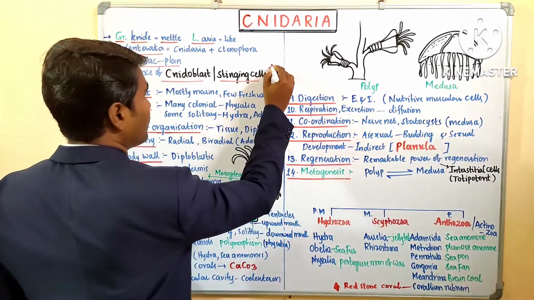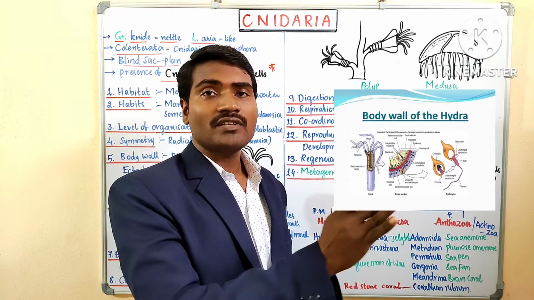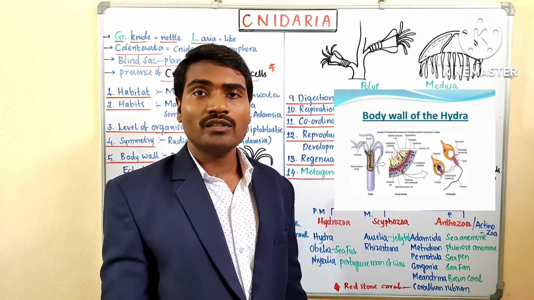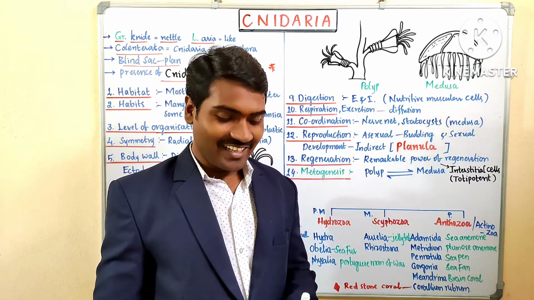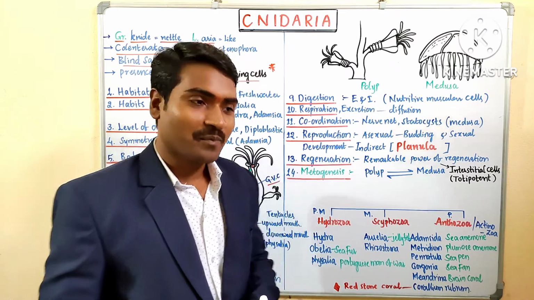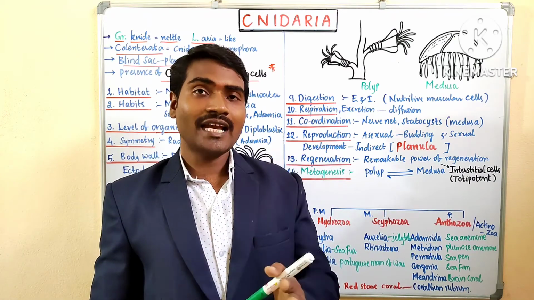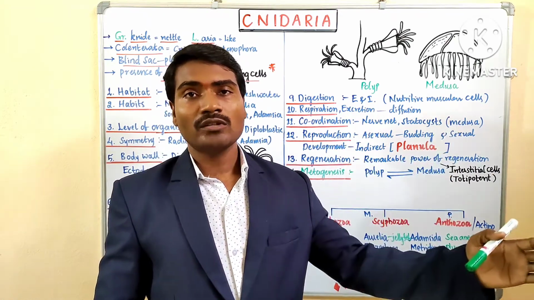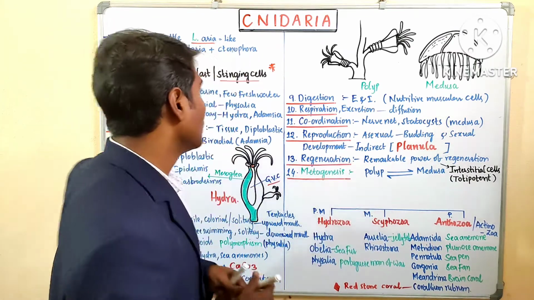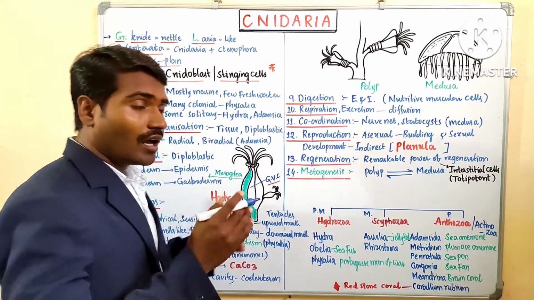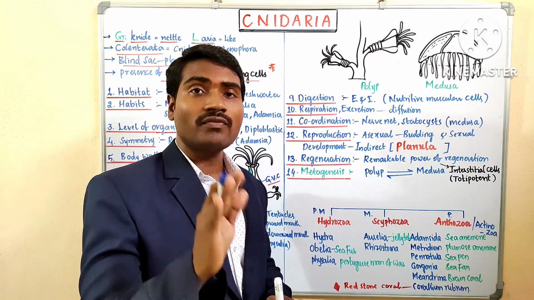So this point is important. You may get the question: which among the following is the characteristic feature of cnidarians? Options: presence of cnidocytes, cnidoblasts, nematocysts, all the above. The answer is very easy now: all the above. But if the options are changed to cnidocyte, choanocyte, pinacocyte, porocyte, then the answer will be cnidocyte. So cnidoblasts or cnidocytes, the stinging cells, are the characteristic feature of cnidarians.